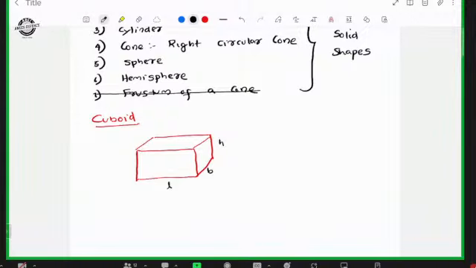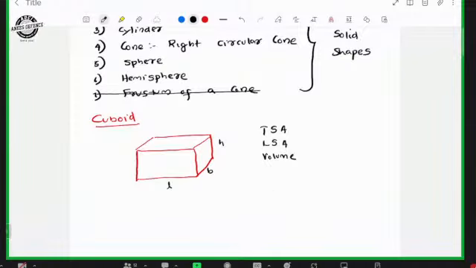So we have 3 quantities. One is total surface area. Second, in cuboid and cube we call it lateral surface area. When we come to cone and cylinder, we call it curved surface area. Another thing is volume.